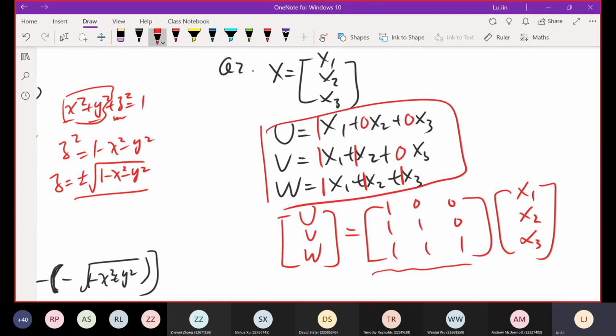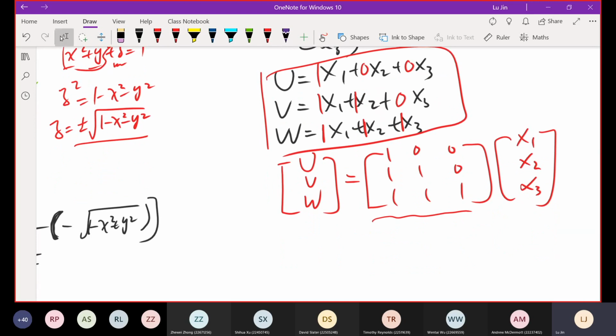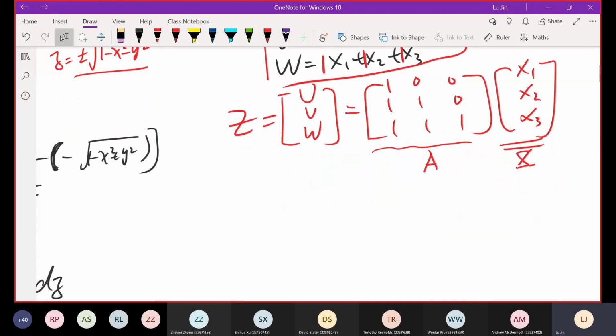By doing this simple transformation, we derive the relationship between this new vector z, equal to the u, v, w column vector, and our original variables. If you call this matrix A, and this is the x vector, of course, then the relationship is z equals A times x.